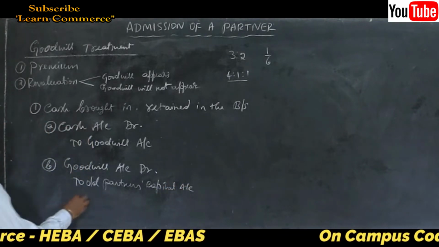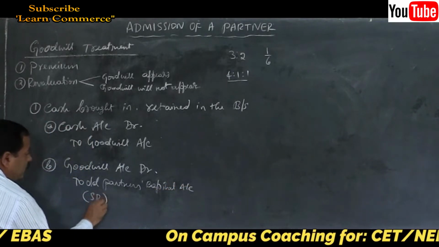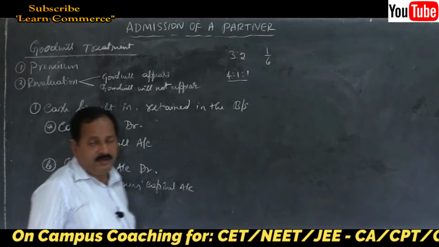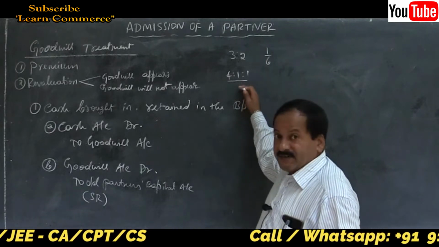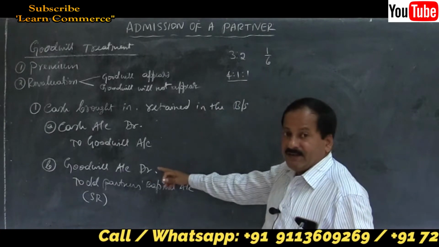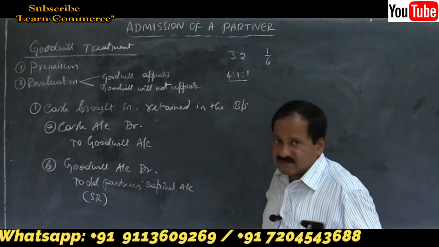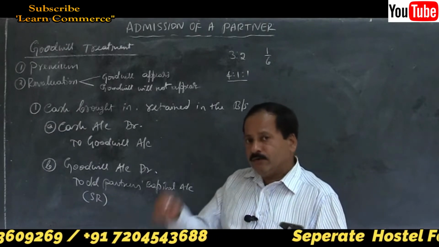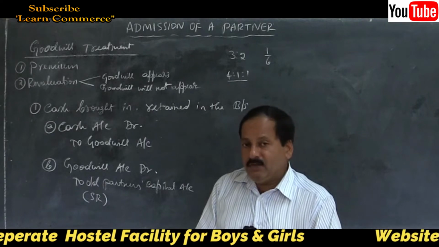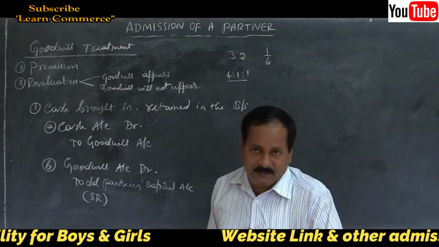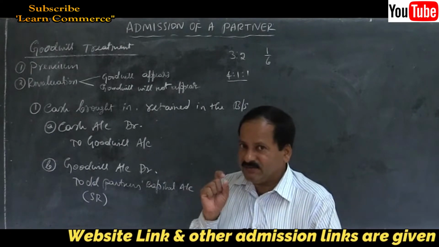In their sacrifice ratio. Remember this, very, very important. When new share is also given in the problem, if you distribute it in the old ratio, then your answer will be wrong. Your capital account will be affected, your balance sheet will be affected, and you may lose not less than 3 to 4 marks. Remember, just for a small mistake.